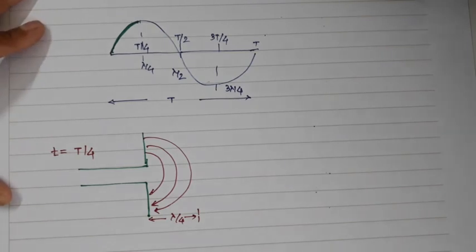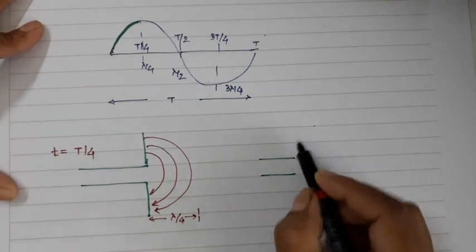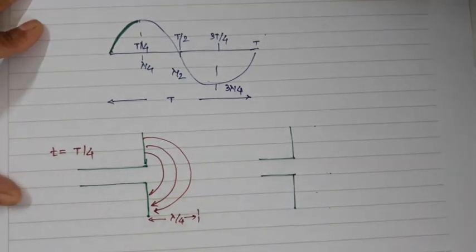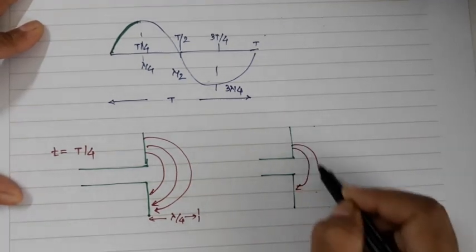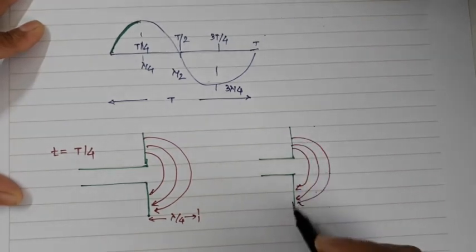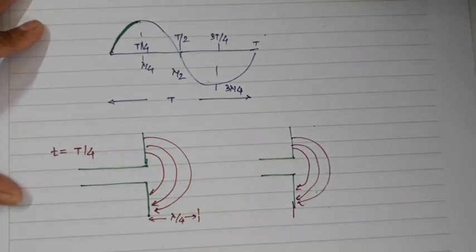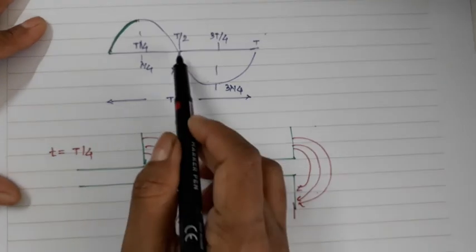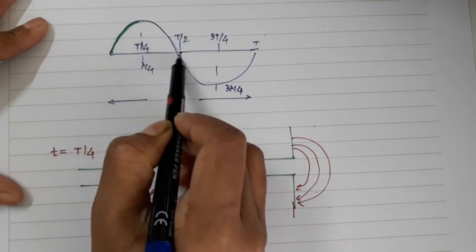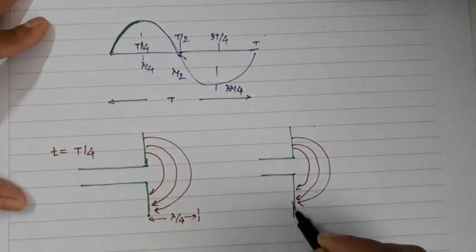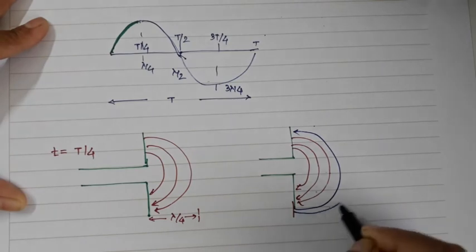Now consider another situation. In the next situation, at the end of the first half cycle, or lambda by 2, I again have this kind of antenna structure over here, and you already have this till lambda by 4. Now at the end of the first half cycle, since the voltage is 0, till lambda by 2 they are in opposite directions, so they will change direction.